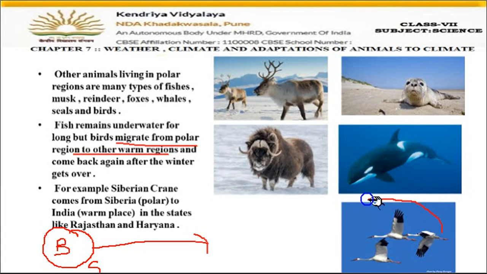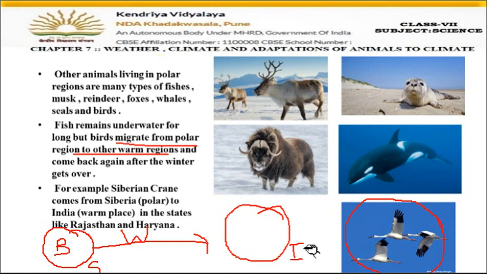These Siberian cranes, the picture we can see here, come to another place called India, right? Yes, in our country, in Rajasthan and Haryana, which are hot places. In the winter season, these Siberian birds fly from Siberia and come to India.